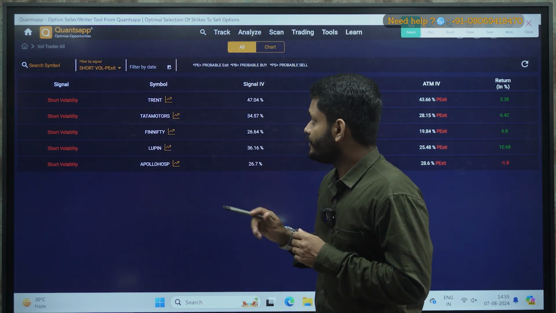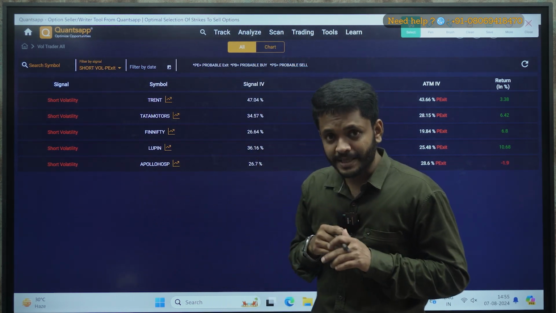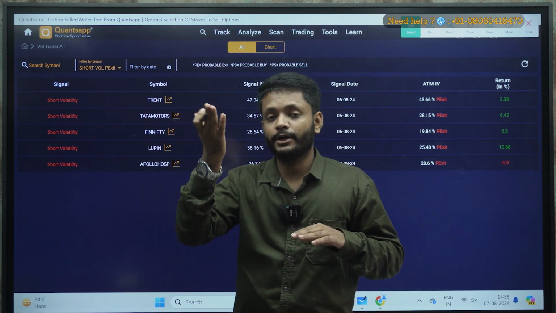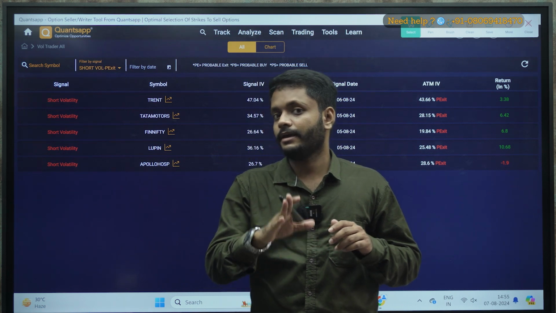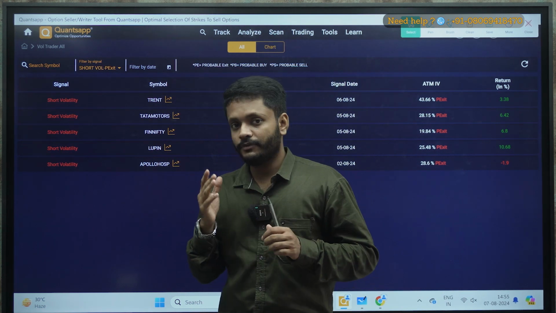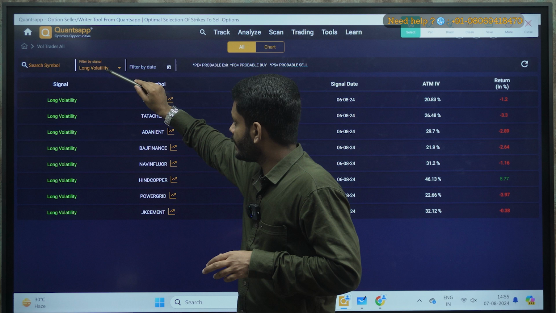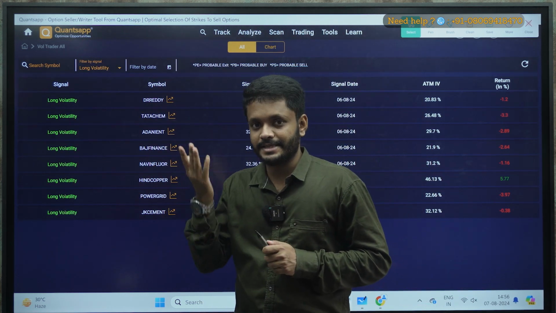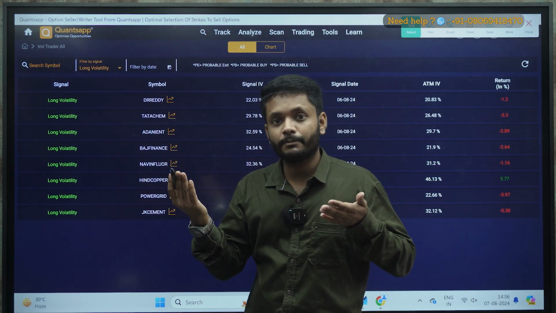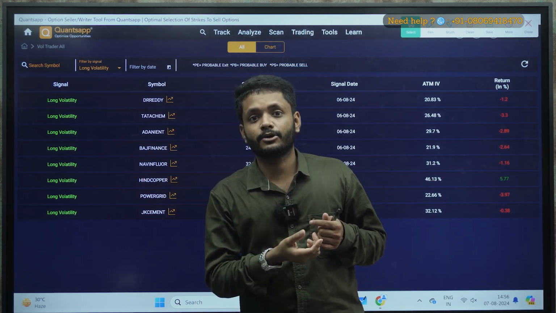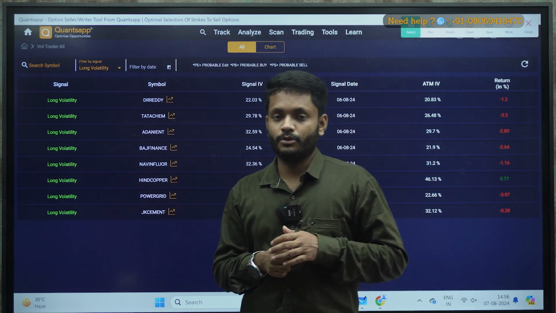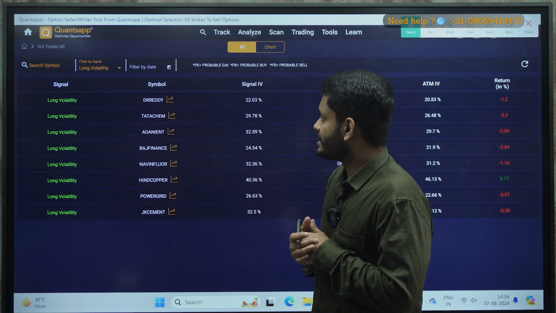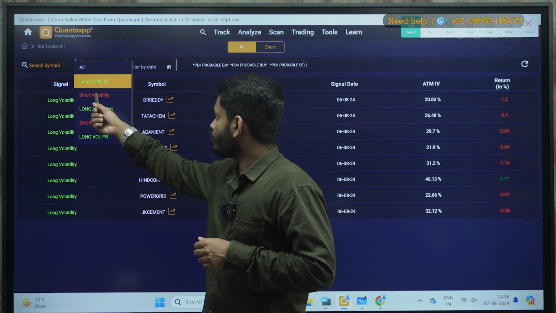What does this mean? If it is showing you long volatility, that means volatility is down and there is a possibility that volatility might go up. Not talking about the underlying, I am talking about the volatility. So if it is showing you long volatility, that means volatility is beaten down, volatility might rise up. So if volatility rises up, premium might rise. So in this case, you can go and execute a long strangle or a long straddle, depending upon your risk and reward.